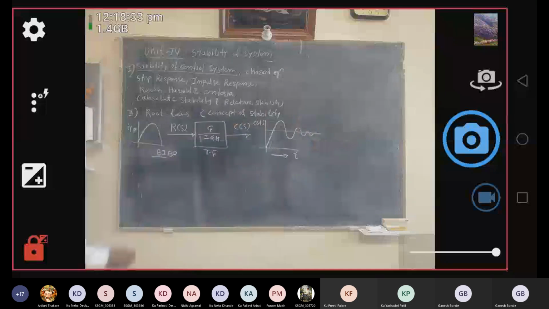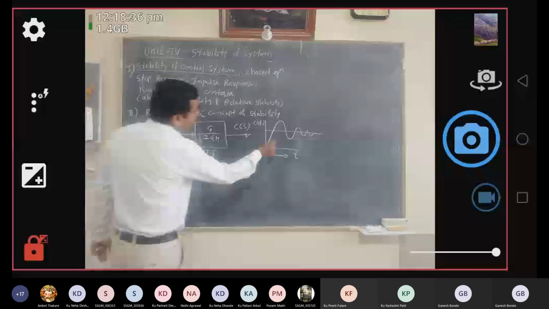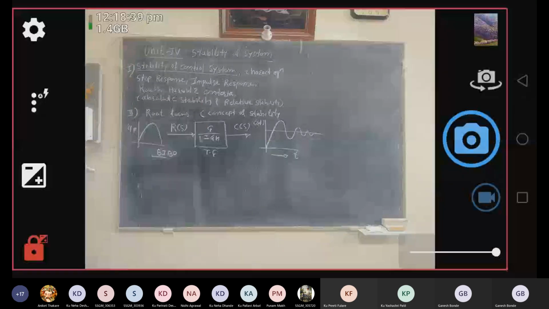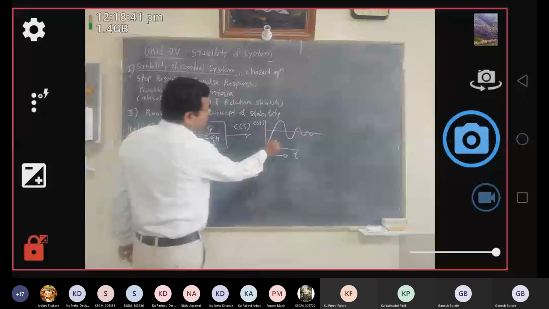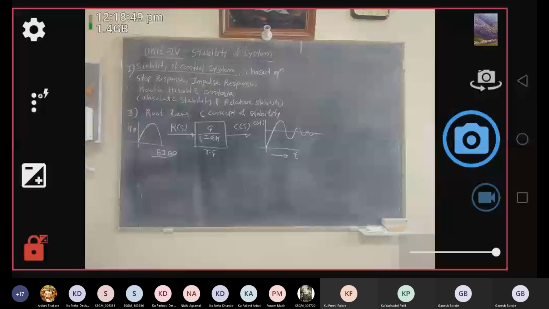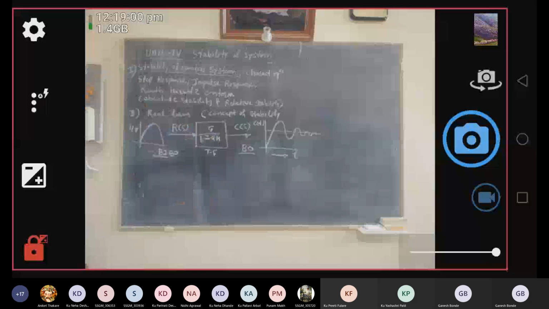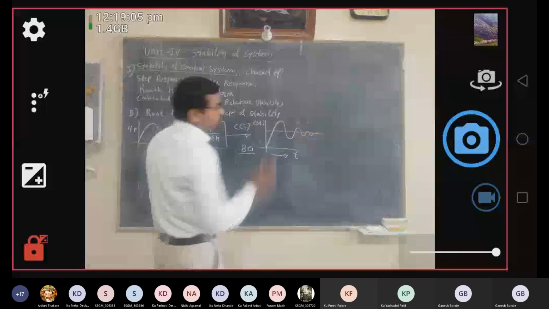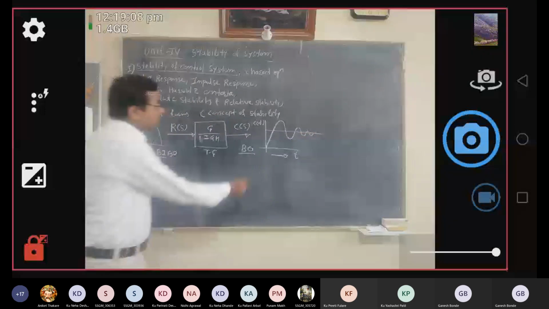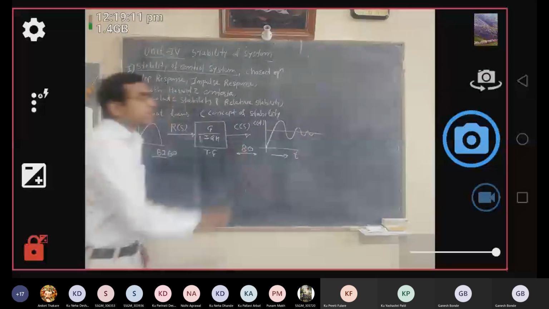Okay, so input, what about this output? C of t versus t. What are your observations from this? Again, here we say that our output is bounded output. Why are we saying that our output is bounded? Because our output lies within a certain limit. So that means the output of the system is also bounded.